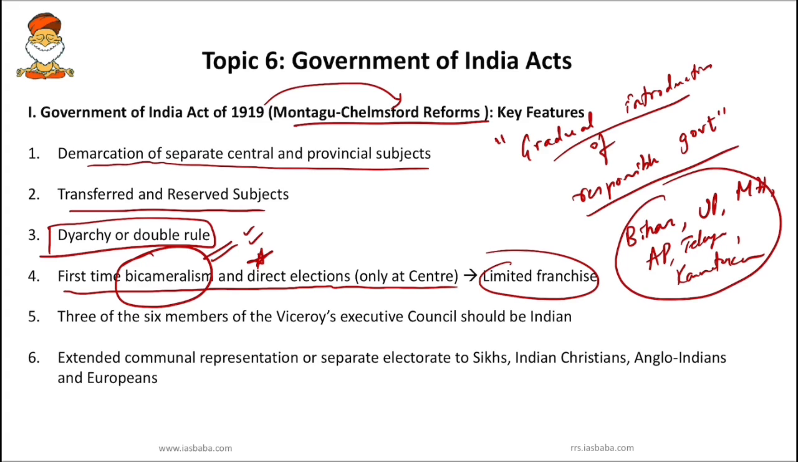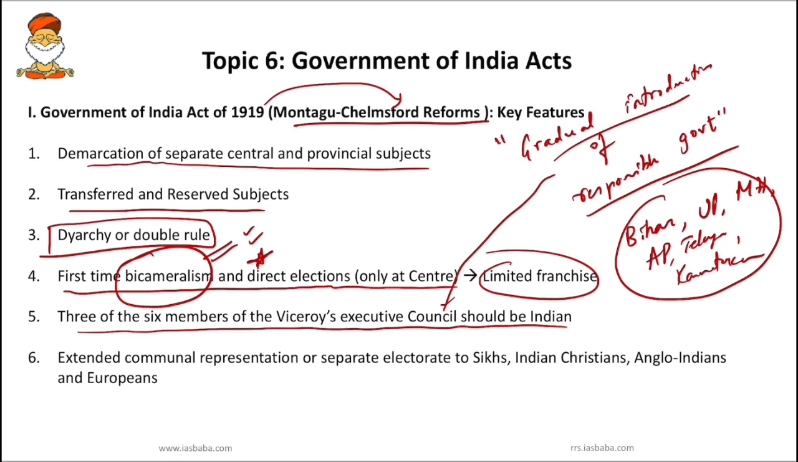So bicameralism right now it is in these, and right now Didi wants upper house back. Okay. So next important feature is 3 of 6 members of Viceroy's Executive Council should be Indian. So they made it mandatory that 3 of 6 members of the Viceroy's Executive Council should be Indian. So gradual introduction of responsible government.